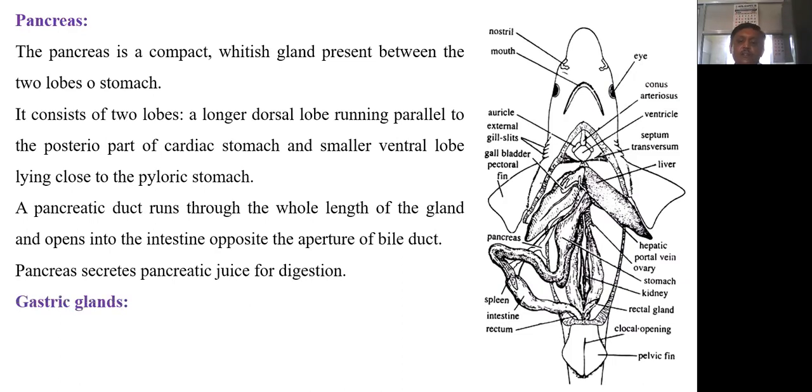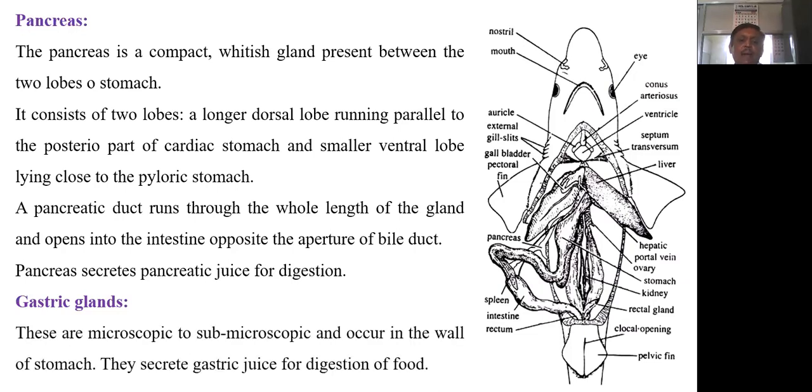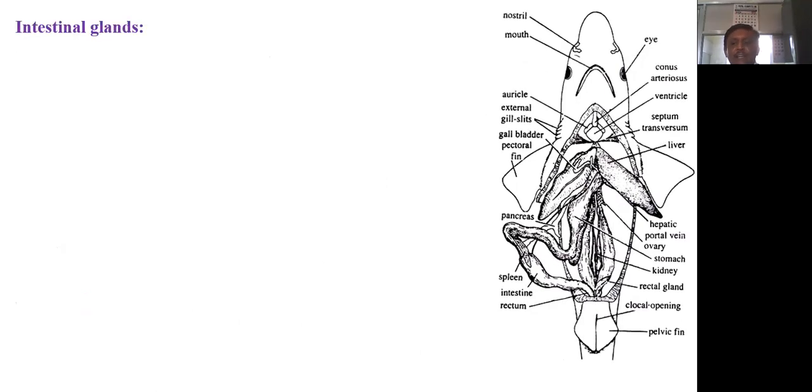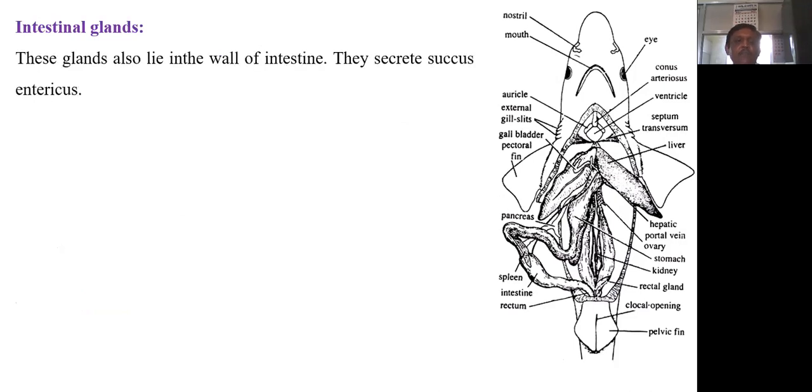The next gland is the gastric gland, that means the gland of the stomach. These are microscopic and submicroscopic cells which occur in the wall of the stomach. They secrete gastric juice for digestion of the food. The next gland is the intestinal gland. These glands lie in the wall of the intestine.